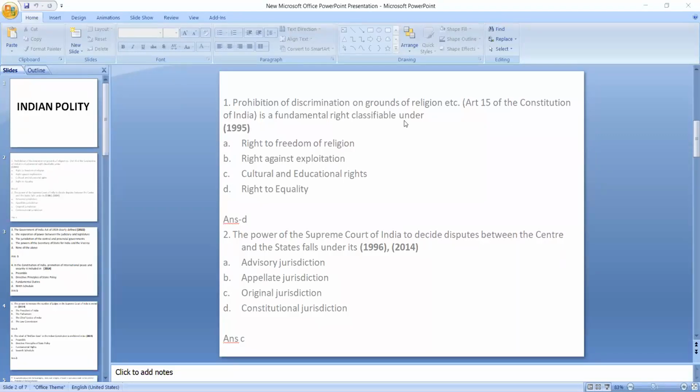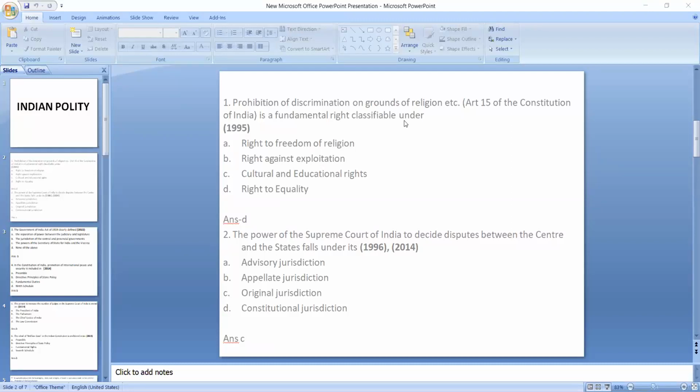And then you will get to know about fundamental rights, DPSP, that is directive principles of state policy, then fundamental duties. Okay, one more thing: this topic, fundamental duties, is also a very vast topic, but try to grasp the topic in a very clever, systematic manner.